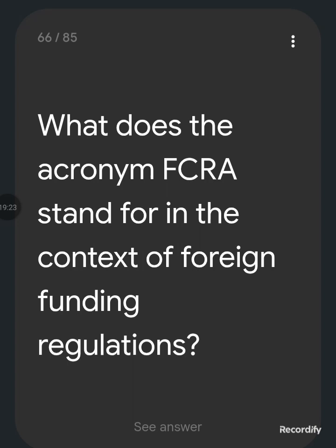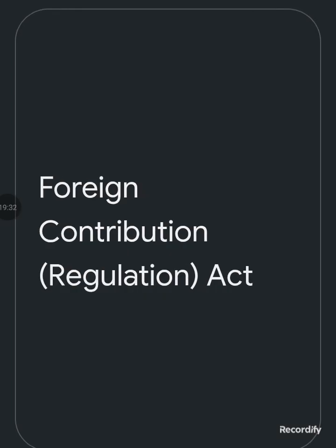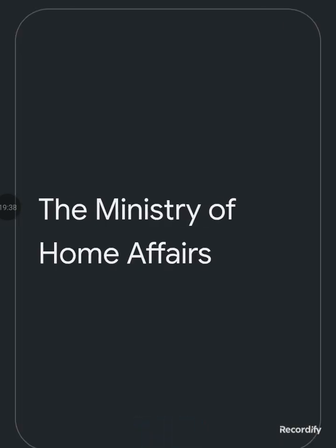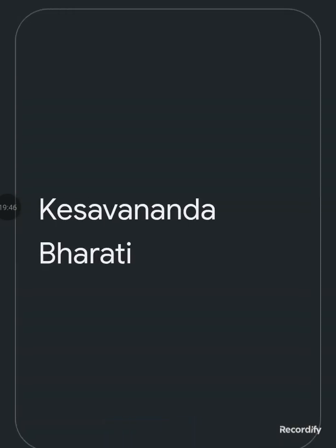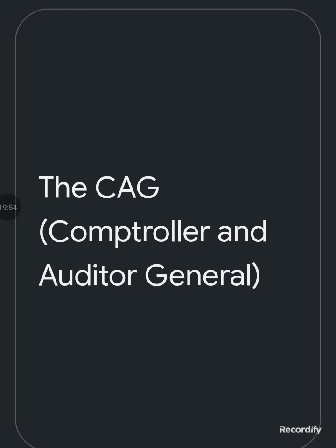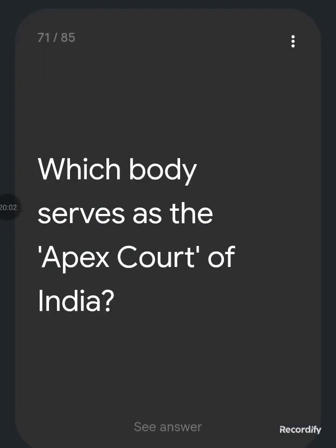What does the acronym FCRA stand for in the context of foreign funding regulation? Foreign Contribution Regulation Act. Which ministry is responsible for implementing the FCRA in India? The Ministry of Home Affairs. The basic structure doctrine was propounded by the Supreme Court in the Kesavananda Bharati case. Which constitutional body is responsible for auditing the accounts of both the union and state governments? The CAG. The president's rule in a state is imposed under which article? Article 356. Which body serves as the apex court of India?